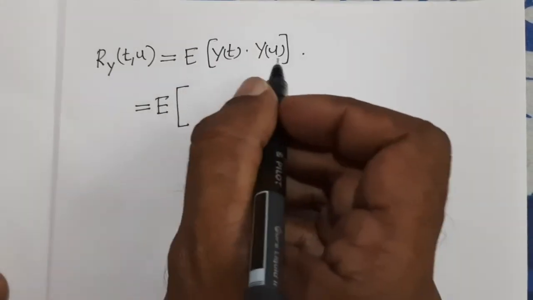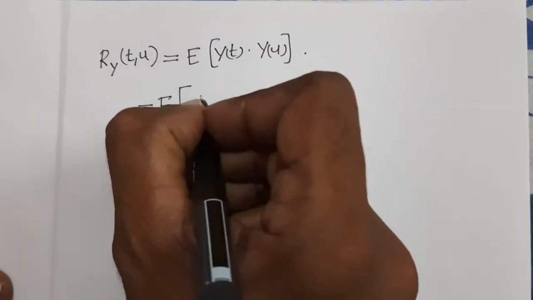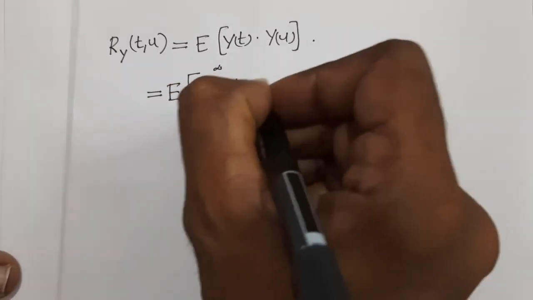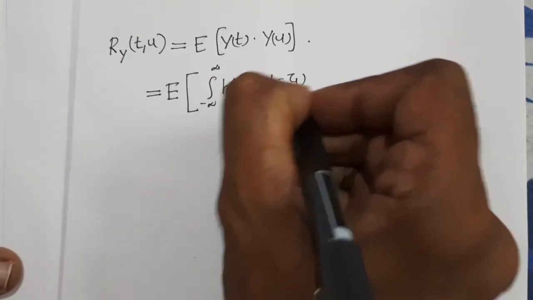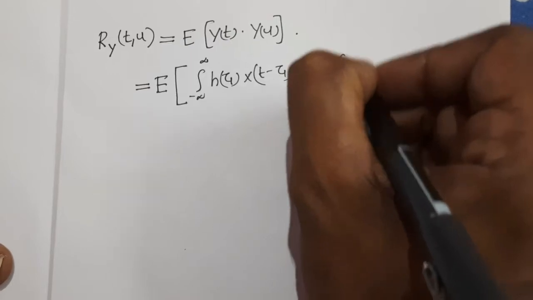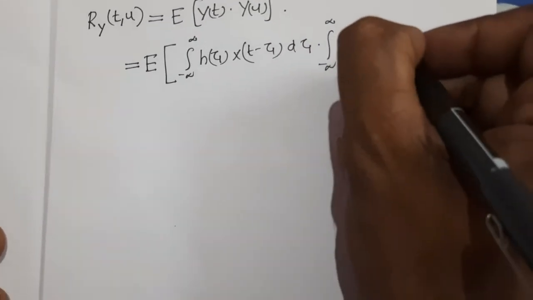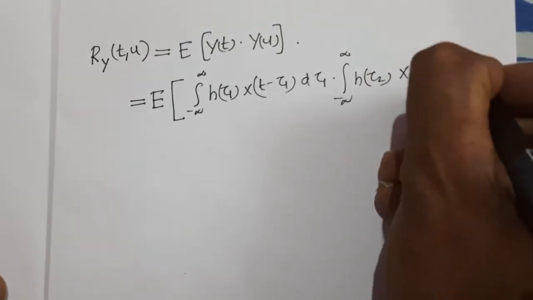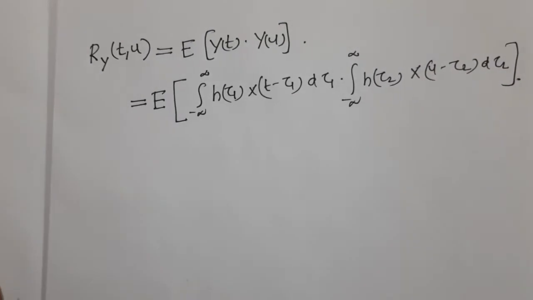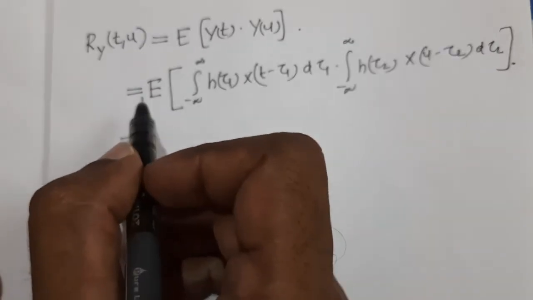So this can be written as the expectation of, what is Y(t)? Since we are considering two times t and u, we write Y(t) as integral from minus infinity to plus infinity h(tau 1) x(t minus tau 1) d tau 1, into integral from minus infinity to plus infinity h(tau 2) x(u minus tau 2) d tau 2. So again we are interchanging the order of integration and expectation.